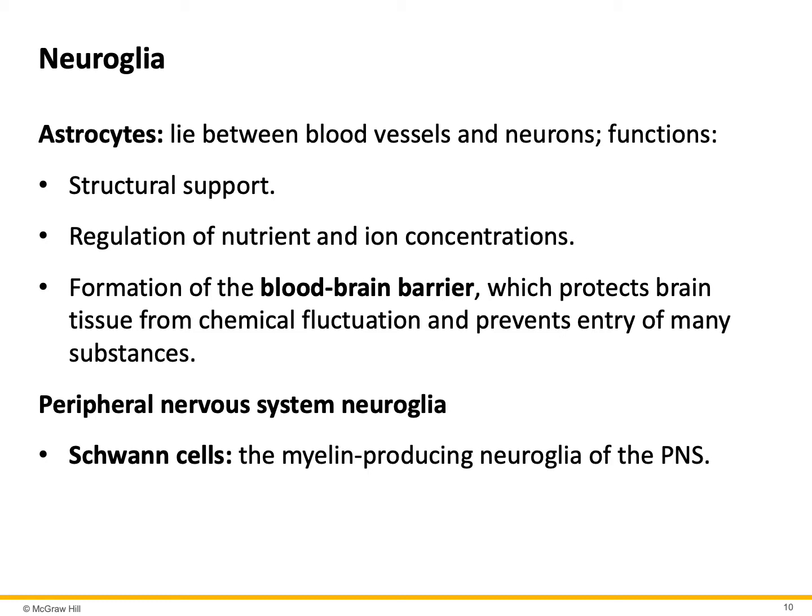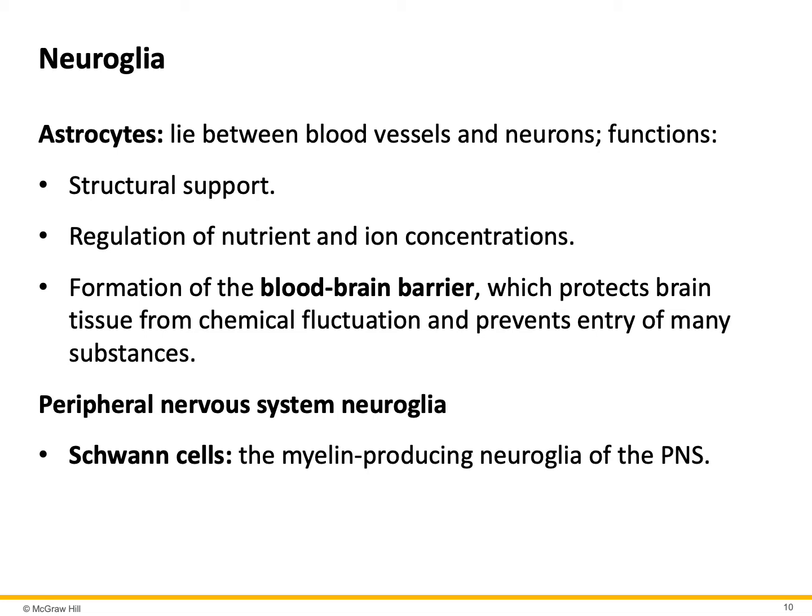Their function is to provide structural support, but I think the most important function of astrocytes is formation of the blood-brain barrier. They protect the blood vessels in the brain, making sure that not all the chemicals leave the blood vessel and get into the brain, because it may alter the brain function.